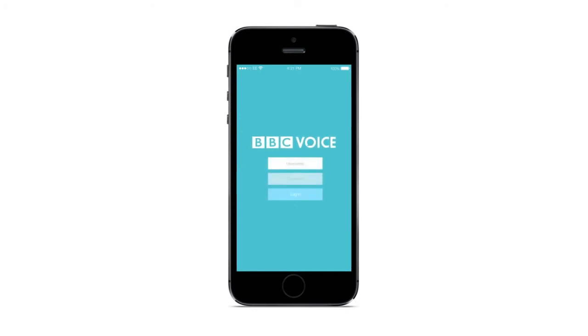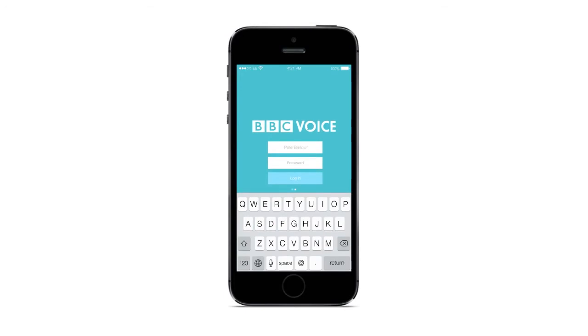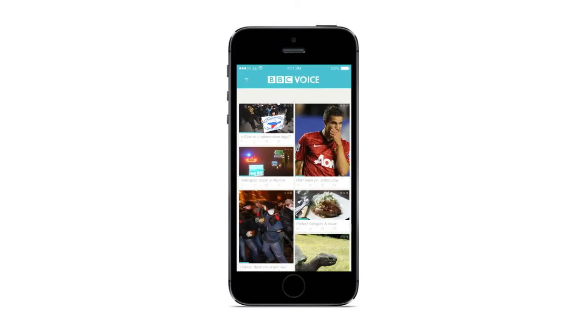Upon opening the app, users will have the option to sign in using either their BBC account or via social media. Once they've signed in, the user will be greeted by the Popular page.